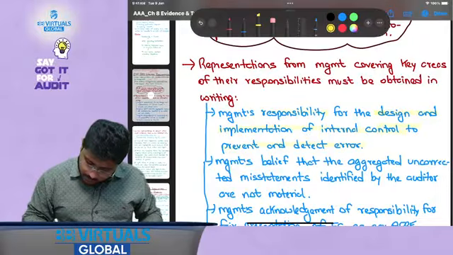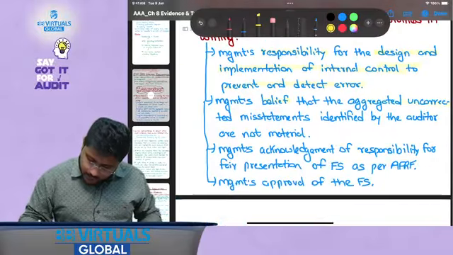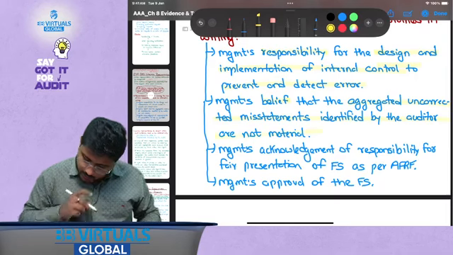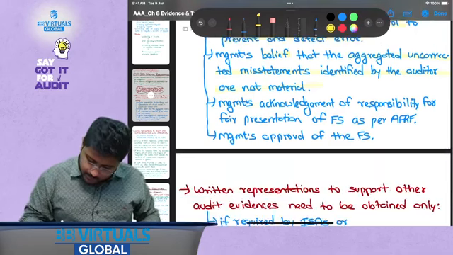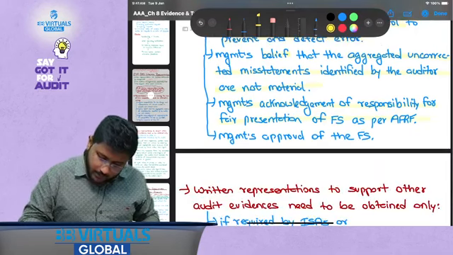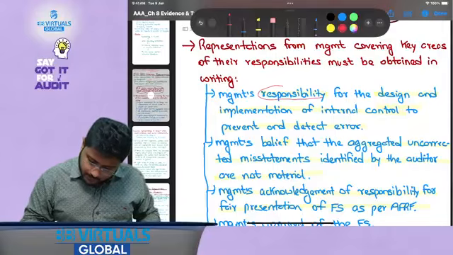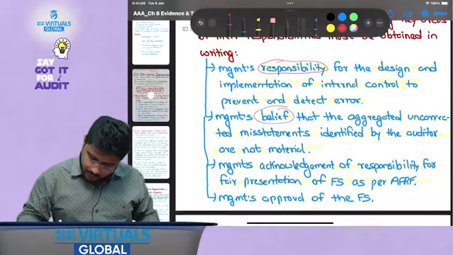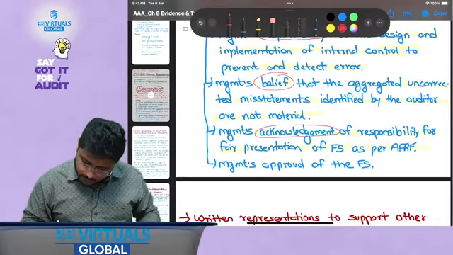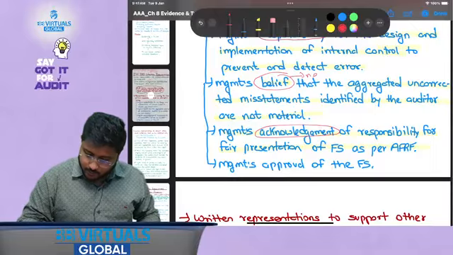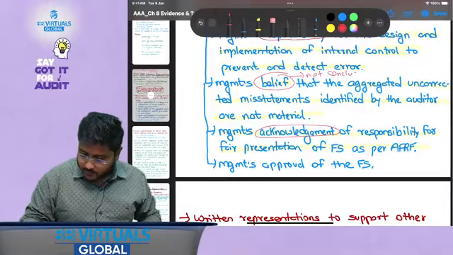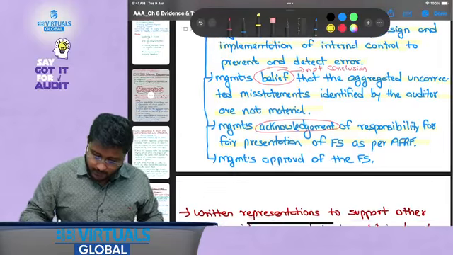Okay, so responsibility, belief, aggregated uncorrected misstatements are not material, management's acknowledgement of responsibility. So the important words here are responsibility, belief, acknowledgement. Okay, not conclusion. That's amazing, I feel. Yes. Now let's move forward.